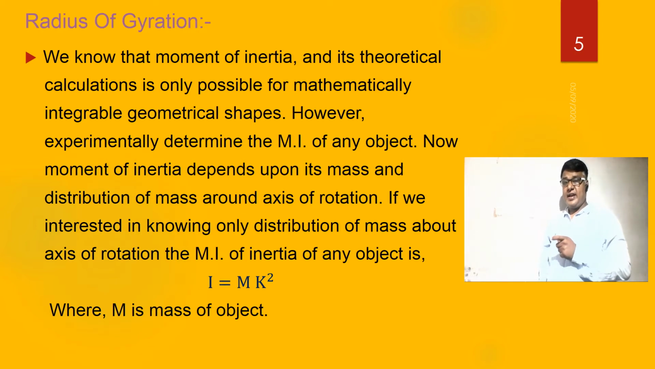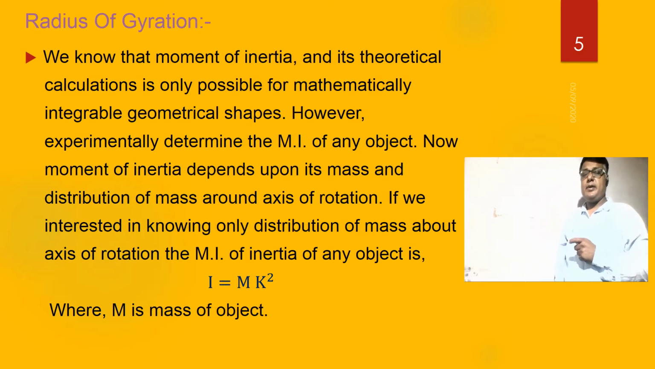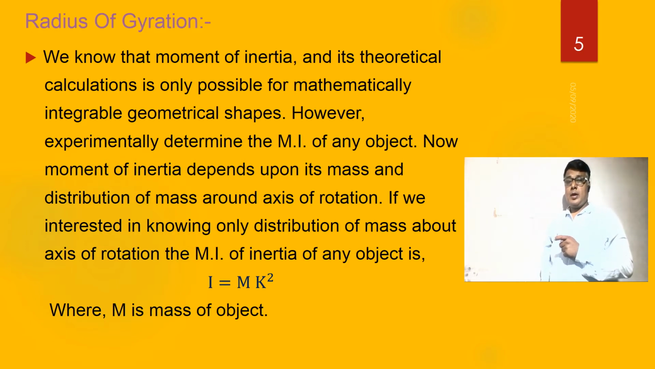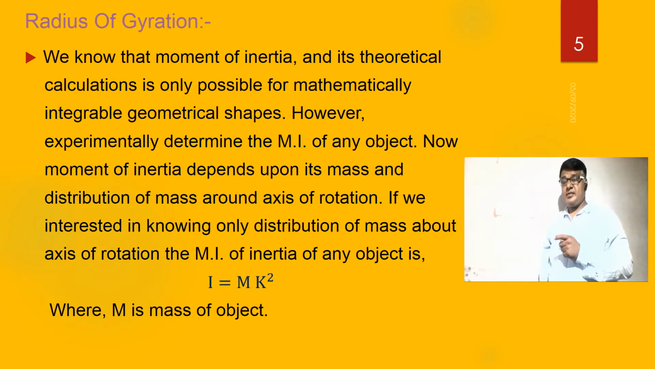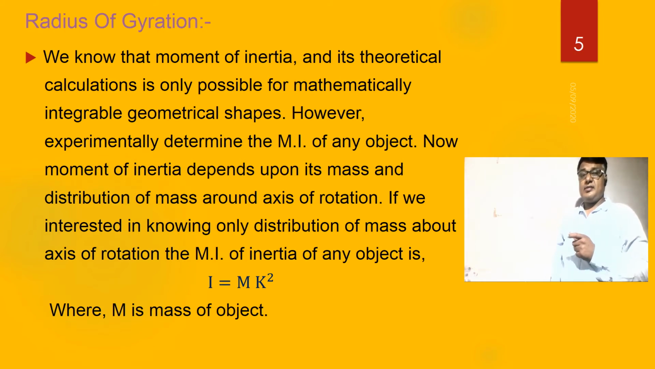However, we can experimentally determine the moment of inertia of any object. Now, the moment of inertia depends upon its mass and the distribution of mass about the axis of rotation. Moment of inertia कशावर डिपेंड असतो? त्याचं mass आणि distribution of mass around the axis of rotation.